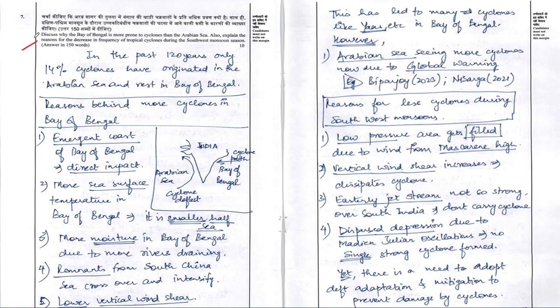And here the question is a world geography question pertaining to the GS Paper 1 component of your main syllabus. Let's now go into the question, friends. Discuss why the Bay of Bengal is more prone to cyclones than the Arabian Sea. Also explain the reasons for the decrease in frequency of tropical cyclones during the southwest monsoon season. It is a 10 marker question and they have asked to answer in 150 words.